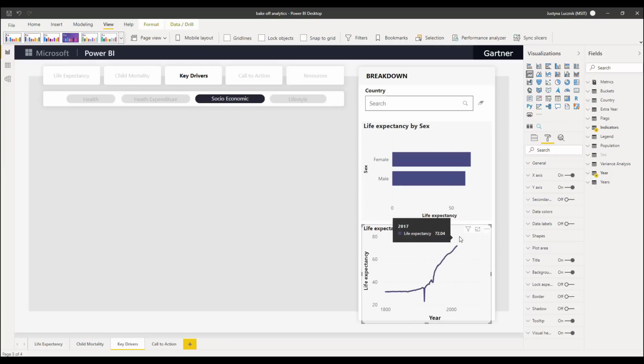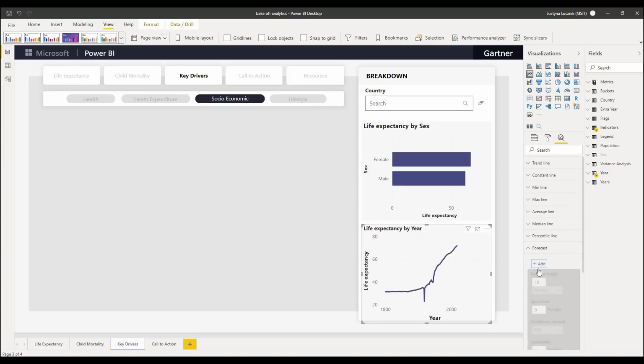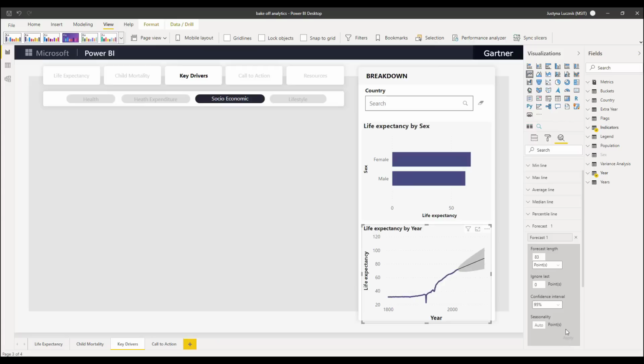So let's add some enrichments to my line chart and try and predict how long people are going to be living by the year 2100. It's very easy for me to add a forecast to this visualization. I can choose how many points I want to forecast into the future. I can choose things like my confidence intervals, whether I want to apply seasonality, and I can just add this enrichment to the visualization. And we can see by the year 2100, we're going to be living to almost 90 years old.